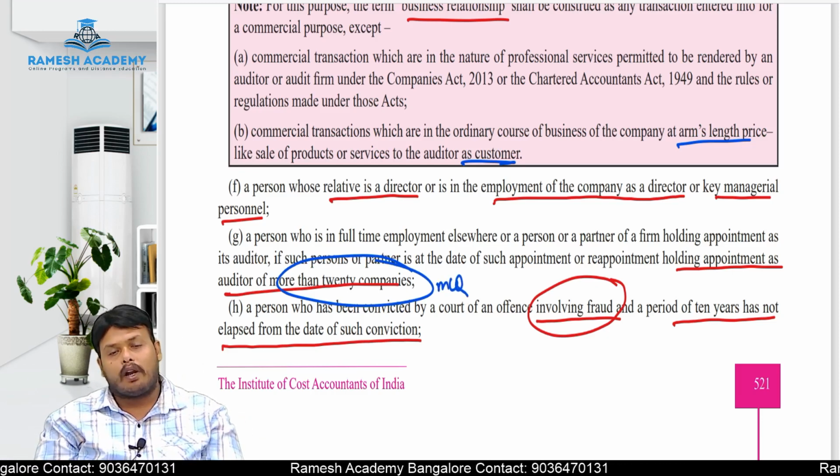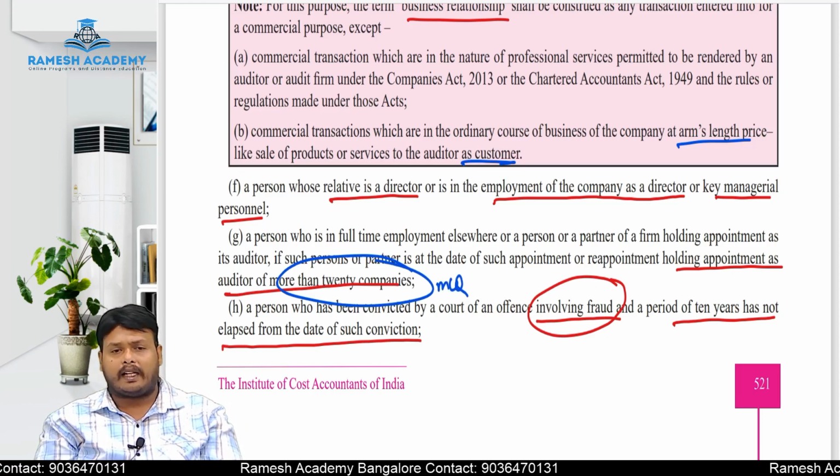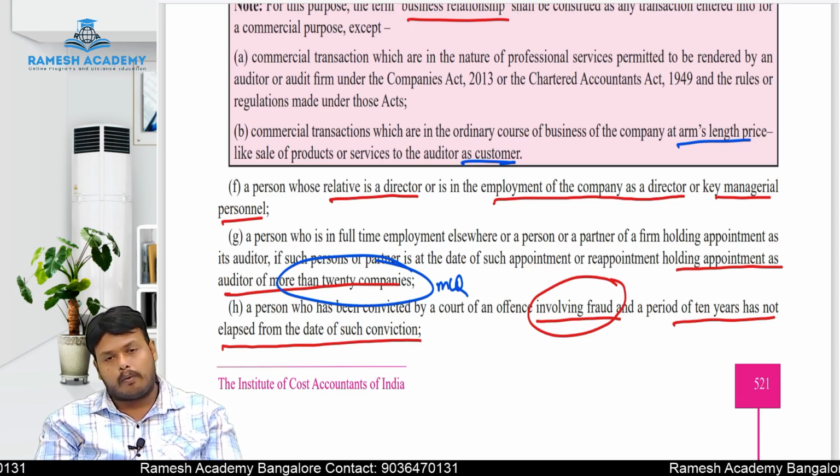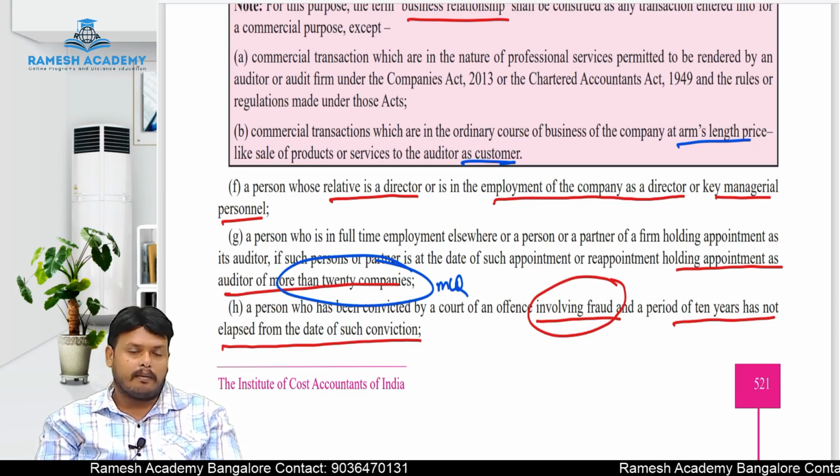A person who is a qualified chartered accountant holding a certificate of practice, maximum he can hold how many audits? 20 audits, not more than 20 audits. He can hold a maximum of only 20 audits.